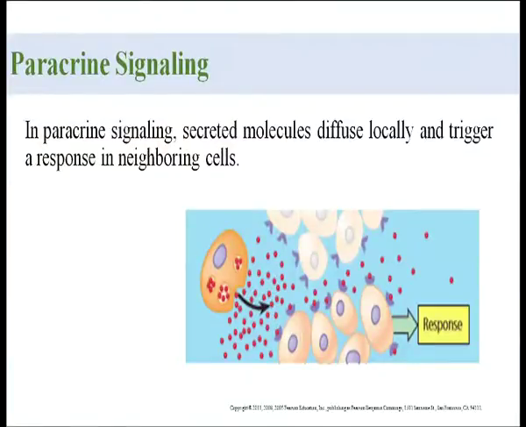The second one is paracrine signaling. In paracrine signaling, the secreted molecule diffuses locally and triggers a response in a neighboring cell. So it does not act wherever in the body, but affects only the neighboring cells. The third one is autocrine signaling.